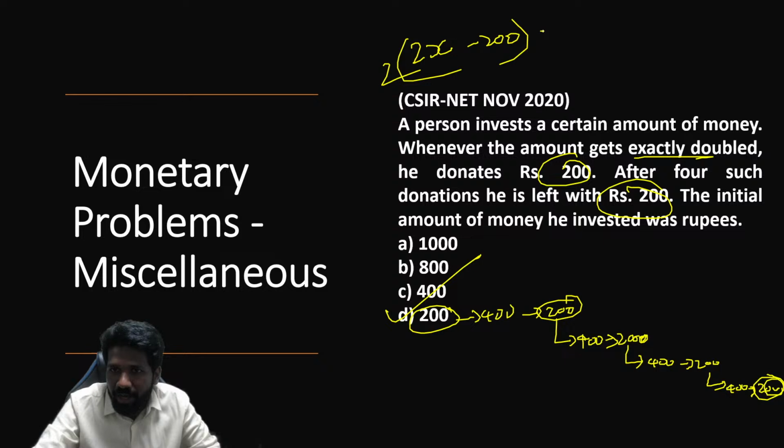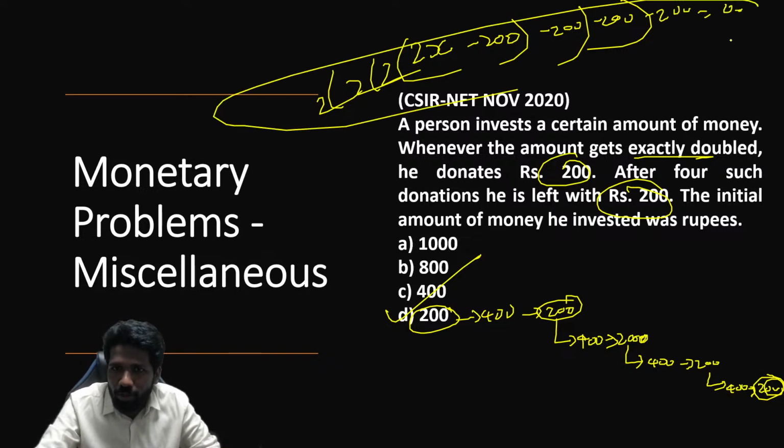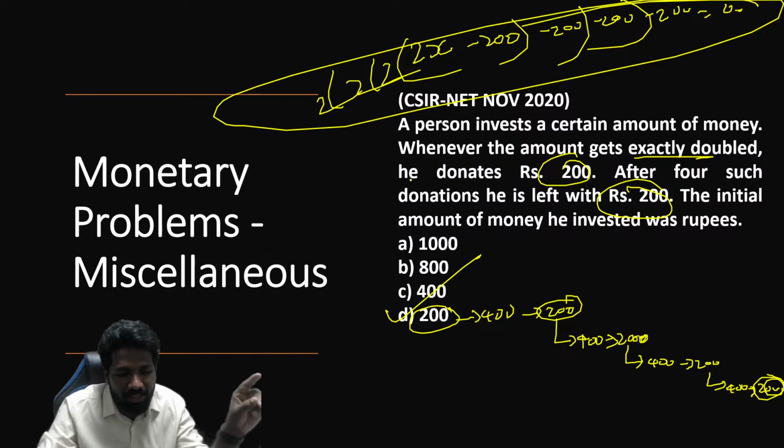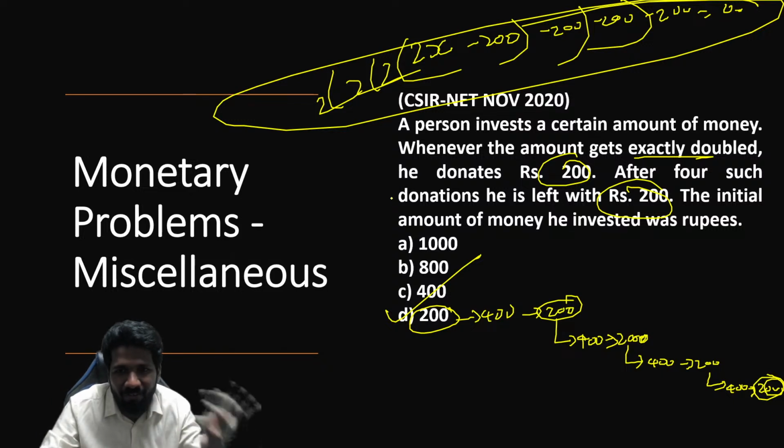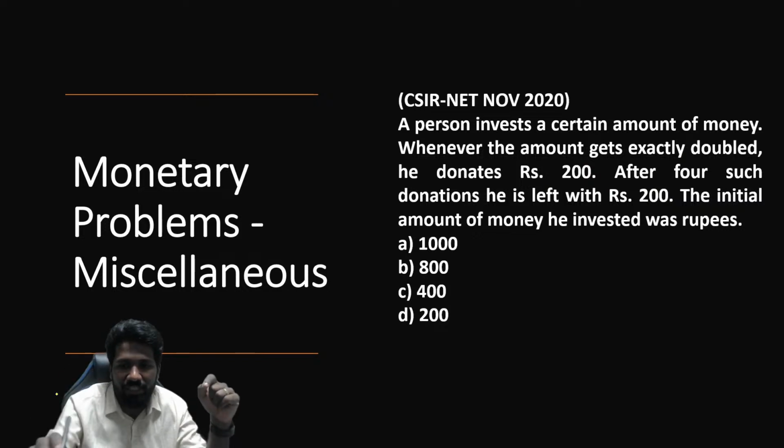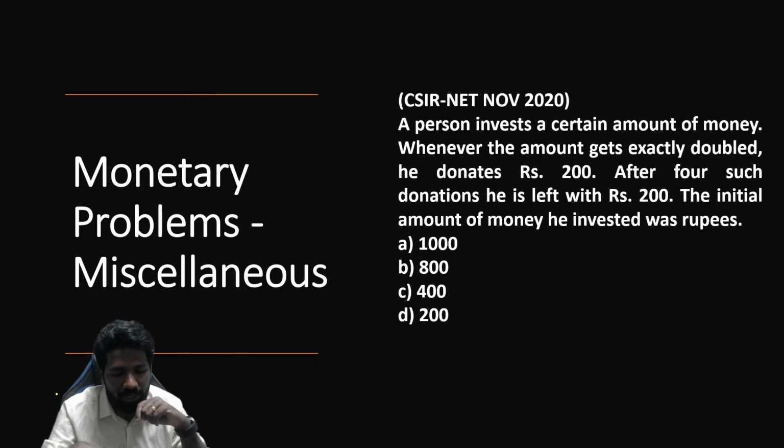Then double it again, reduce 200 again, double again, reduce 200 again, double again, reduce 200 again. That should be equal to 200. If you solve this equation, you will also get the answer. That is a third method. This is why I told you being flexible with method is very important, because which method is faster for you for a particular question, that is important.